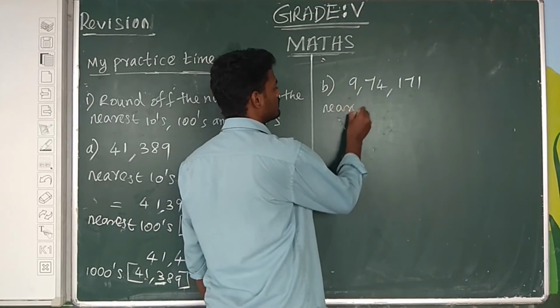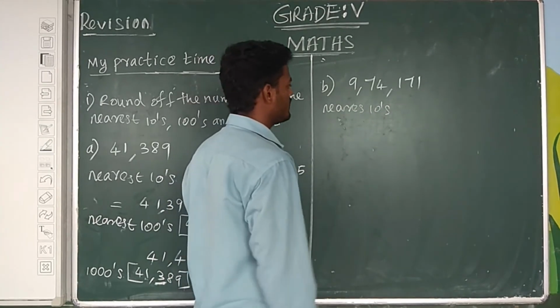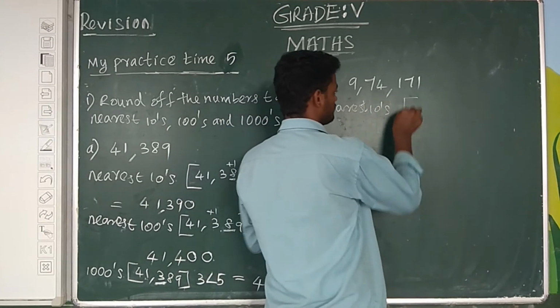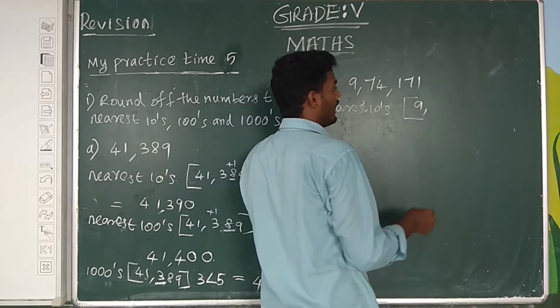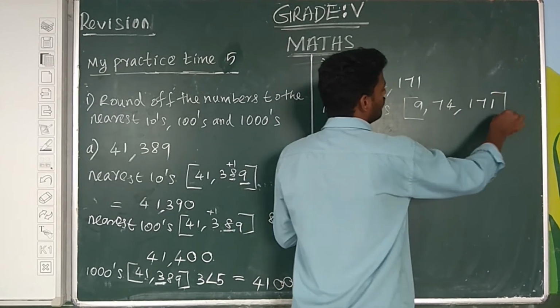Next one, second sum. First we find the nearest tens. The number is 9,74,171.